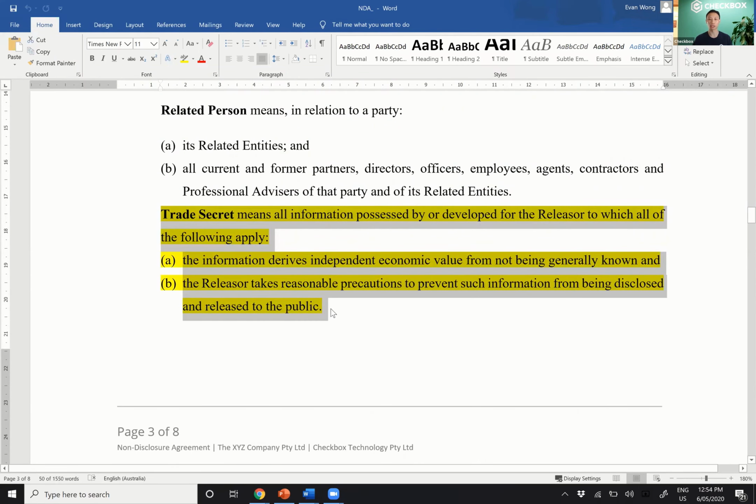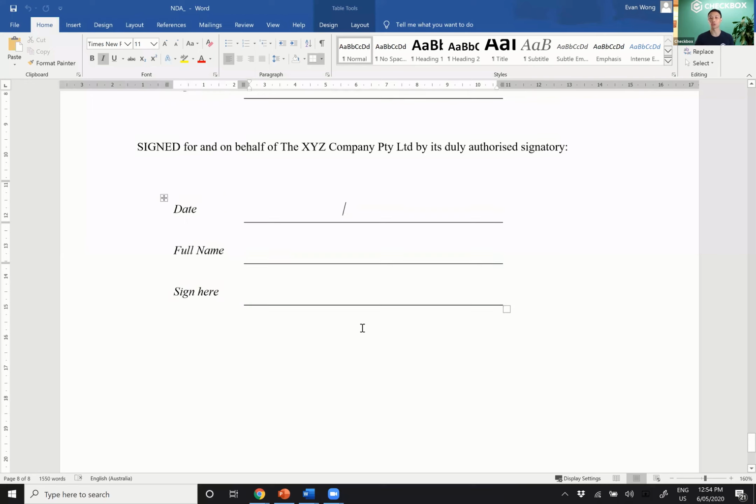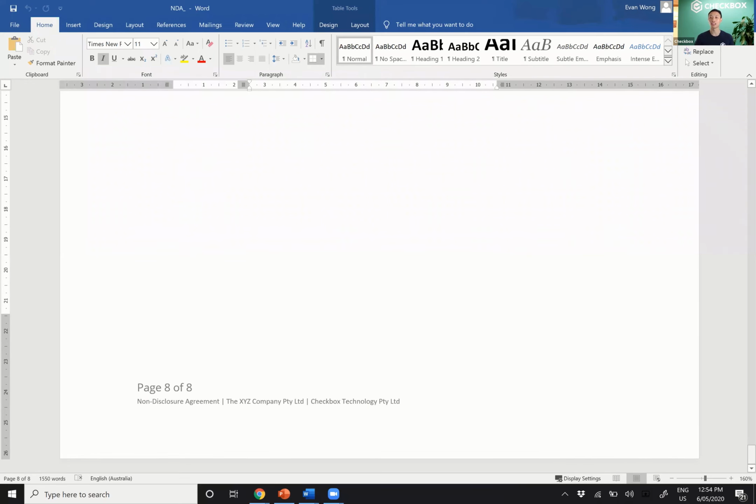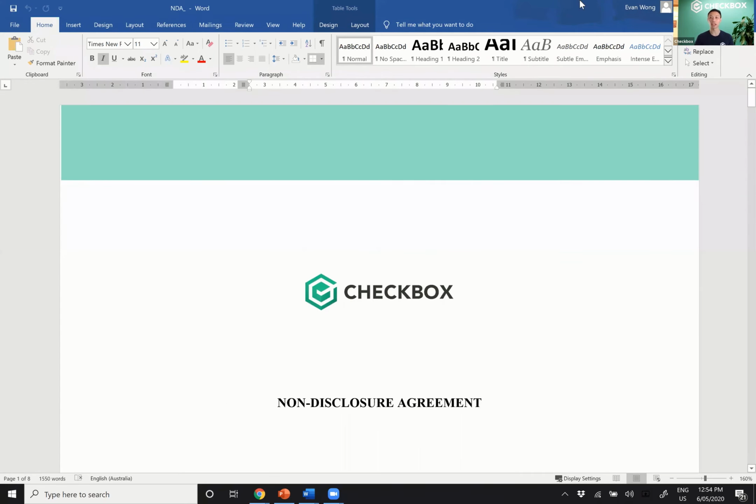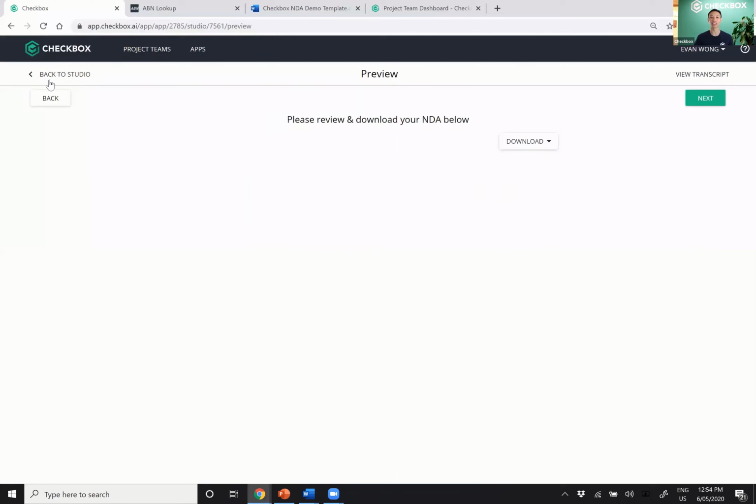You can see the XYZ company, and we have e-signature integration. So you can actually send this from Checkbox directly to something like DocuSign or Adobe Sign. But how incredible is that? We've built the actual NDA in a very short amount of time with conditional clausing, without any sort of coding.